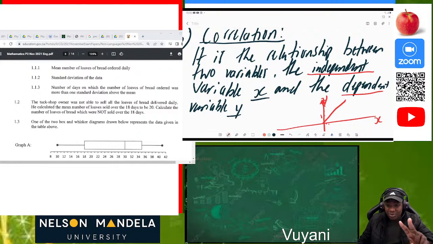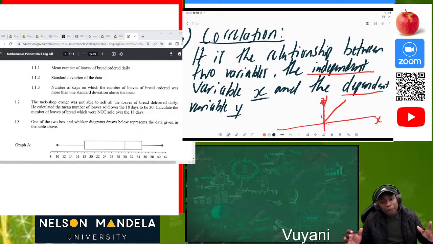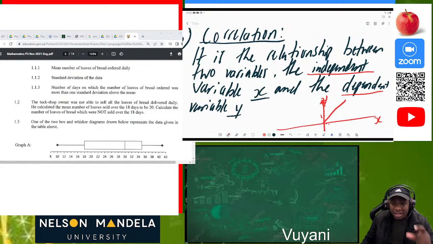But these two variables are termed differently: the one is called the independent variable, the other is called the dependent variable. The dependent variable, which is the y, depends on the x. So if x changes, y will also change. If x remains constant, y will remain constant. So this is important to understand, that on correlation, we are looking at the relationship between two variables, the independent and the dependent variable, which are illustrated by x and y. Why am I spending much time on explaining that part? Because in grade 12 statistics, what is important is to understand this part of correlation.